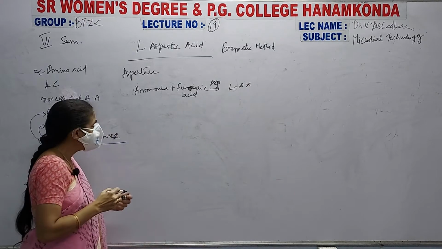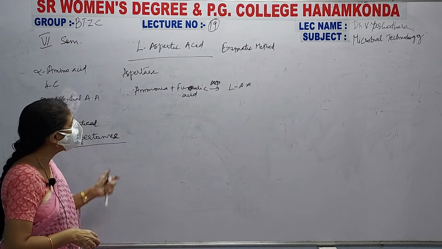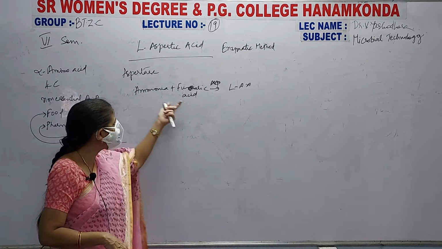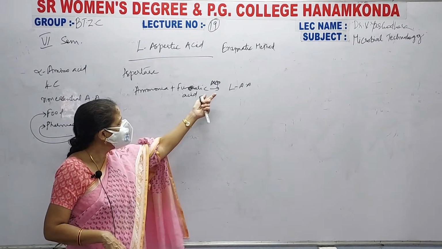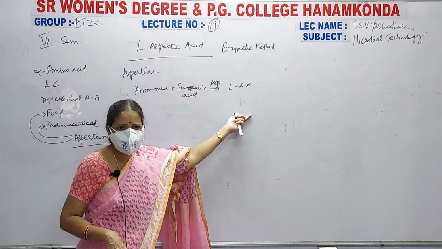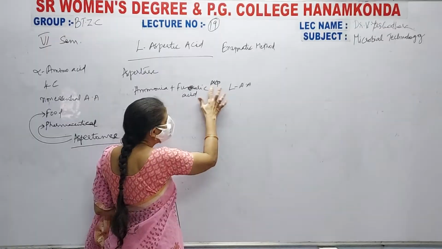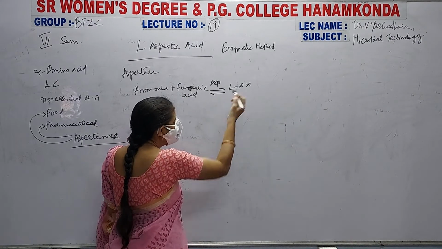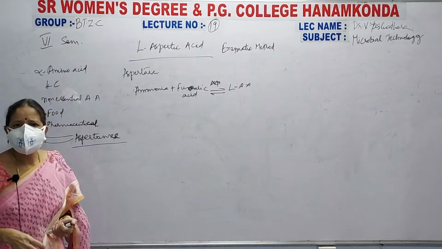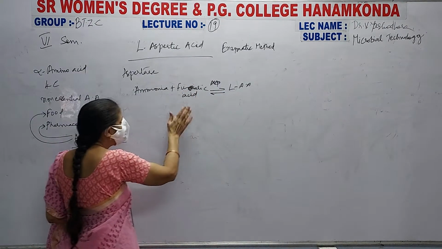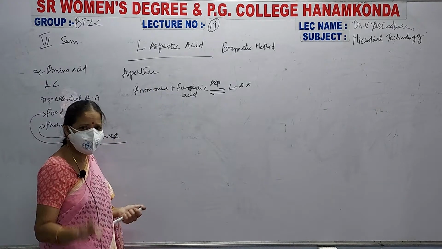That means the enzyme that is used is aspartase enzyme. In the presence of ammonia and fumaric acid substrates, aspartase enzyme catalyzes the reaction and helps in the production of L-aspartic acid. But this reaction is a reversible reaction. That means if you are not collecting L-aspartic acid in time, then L-aspartic acid again splits into ammonia and fumaric acid.